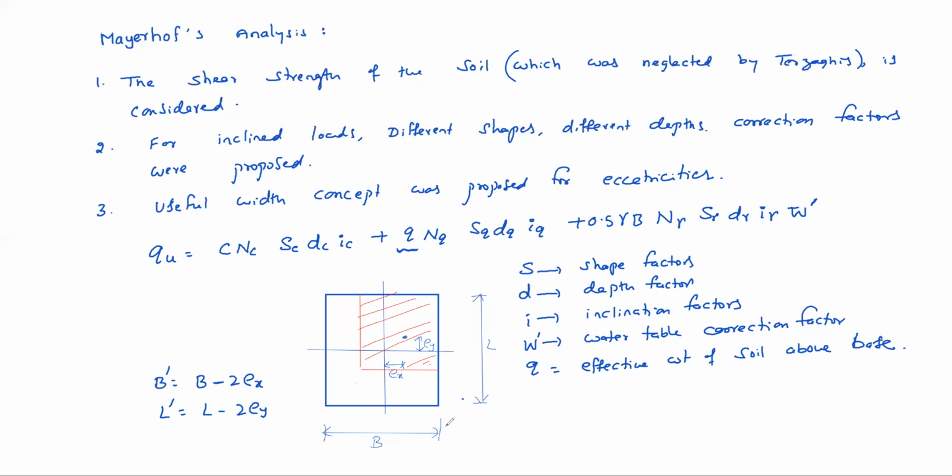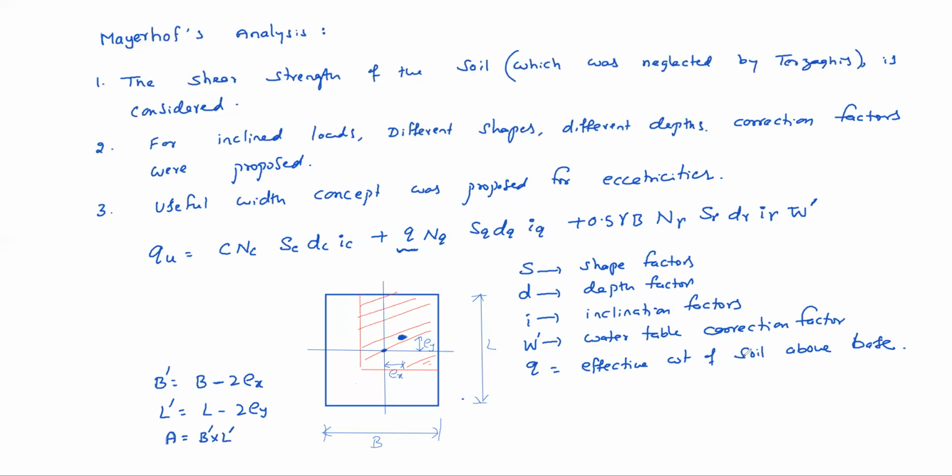That means effective area equals B dash into L dash. We are neglecting the 2 times Ex and 2 times Ey. That means the load is acting here, so on both sides the same amount of width only we are considering. The remaining we are omitting. Understood now? Because of eccentricity, some area we are omitting. So effective width and effective length we are considering here in Meyerhof's theory. Is it clear? Yes, sir.